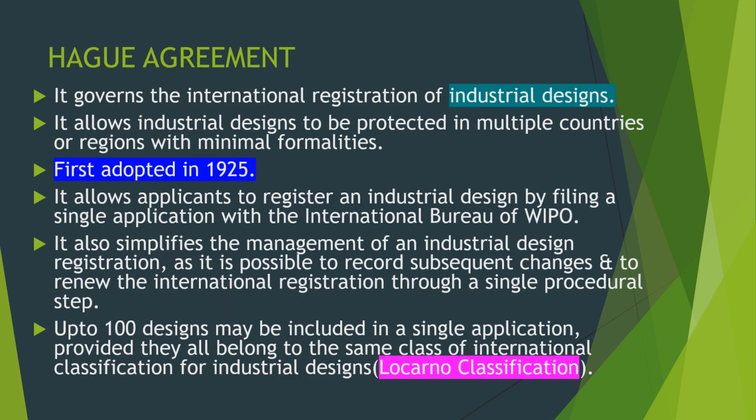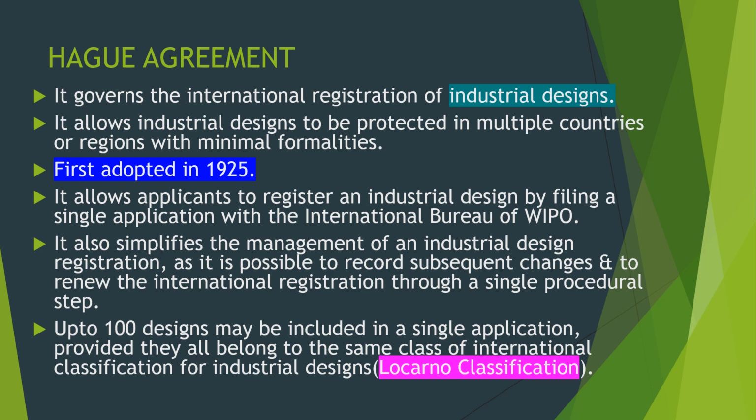Now it's the turn for Hague Agreement. It governs the international registration of industrial designs. So just friends try to correlate: Hague Agreement is linked to industrial designs. It allows industrial designs to be protected in multiple countries or regions with minimal formalities. It was first adopted in the year 1925. It allows applicants to register an industrial design by filing a single application with the International Bureau of WIPO, or IB of WIPO.